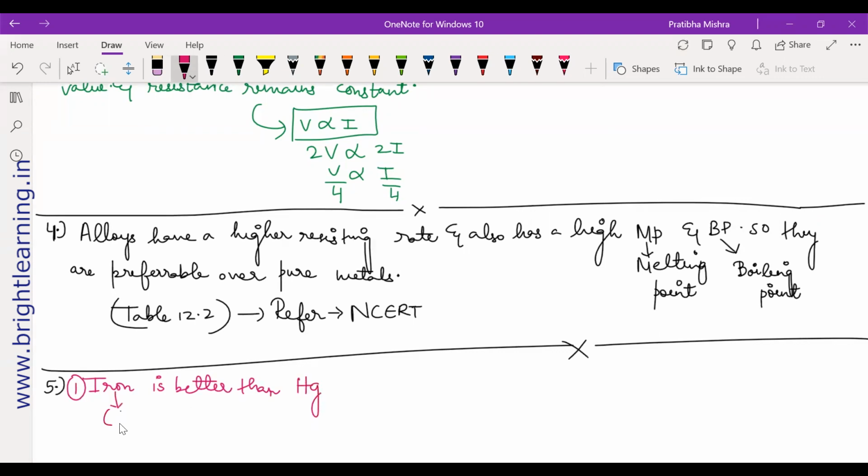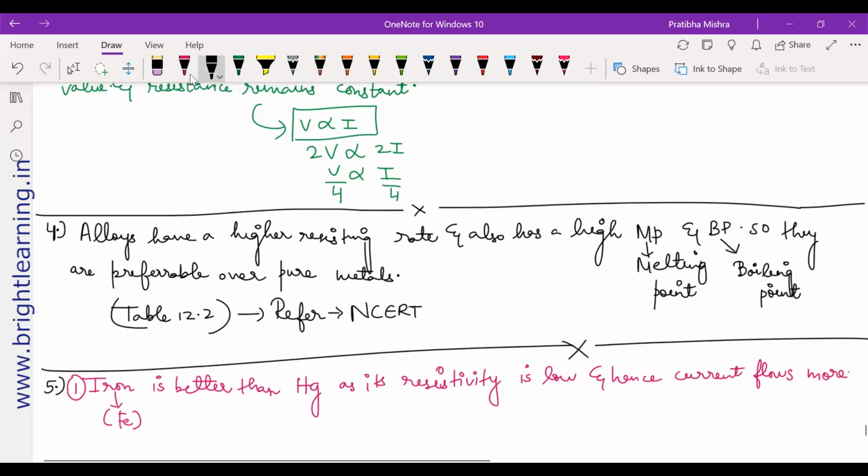So iron, which is Fe, is better than mercury, Hg, as its resistivity is low. Whichever material has lower resistivity is more prone to better flow of electric current. As its resistivity is low, hence current flow capacity will be higher. Current flows more. I'm mentioning it in simple words, you can rephrase it, because if I start writing everything, then we won't be able to finish.